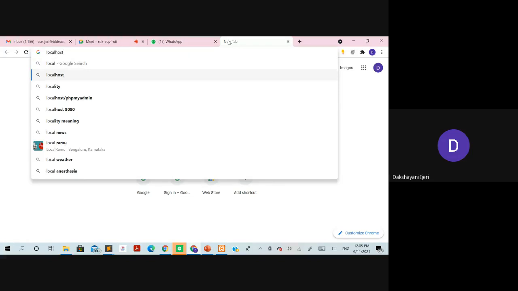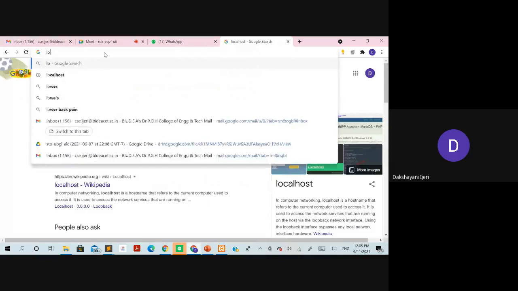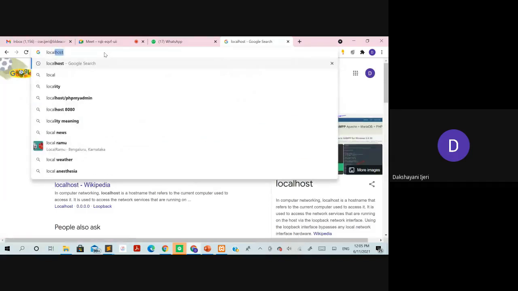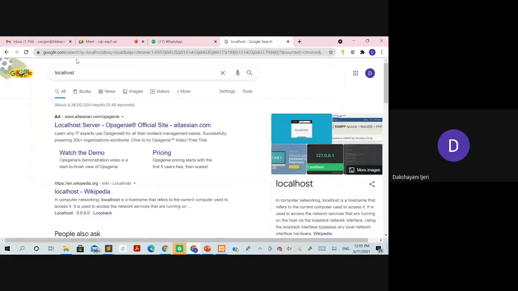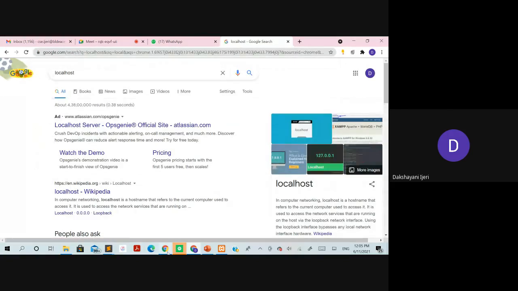So type localhost in the address bar over here. It is searching, just a minute.